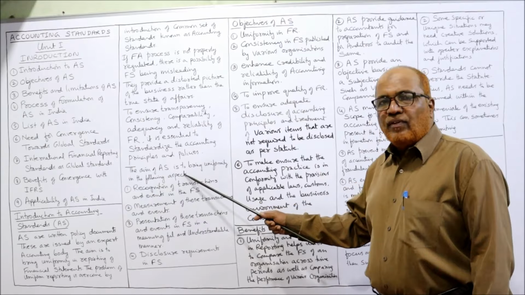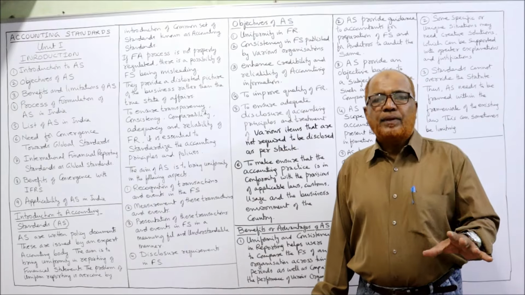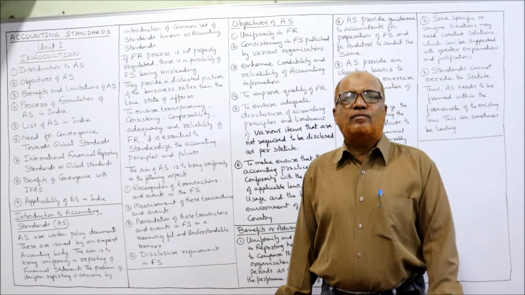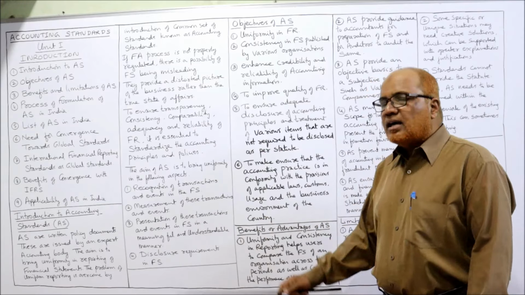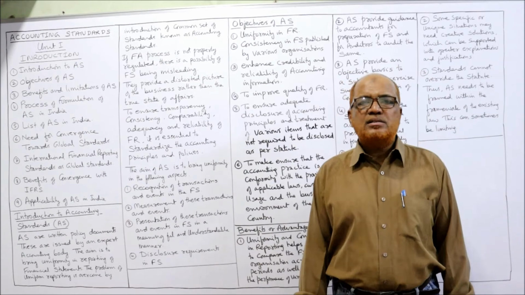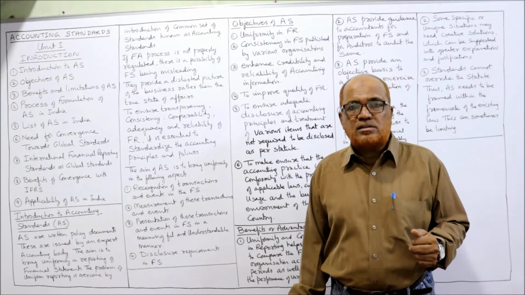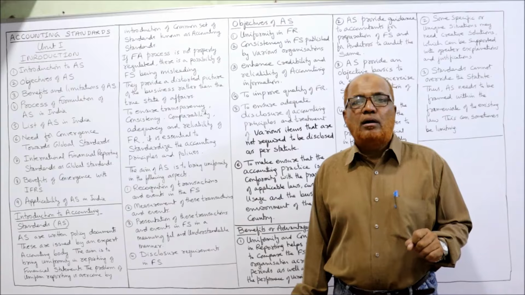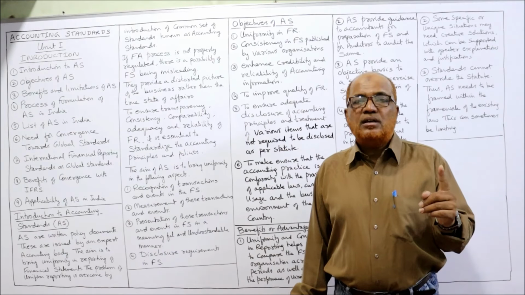Now, the aim of accounting standards is to bring uniformity in the following aspects. Particularly, the main aim of this accounting standard is to bring about uniformity regarding what? The first one: recognizing of transactions and events in the financial statements. A financial statement will have a huge amount of data of transactions and events. Those transactions and events should be recognized. So how to recognize that a transaction took place? When should the transaction be recorded? How much should it be recorded? So the first thing is recognition of the transactions and events.